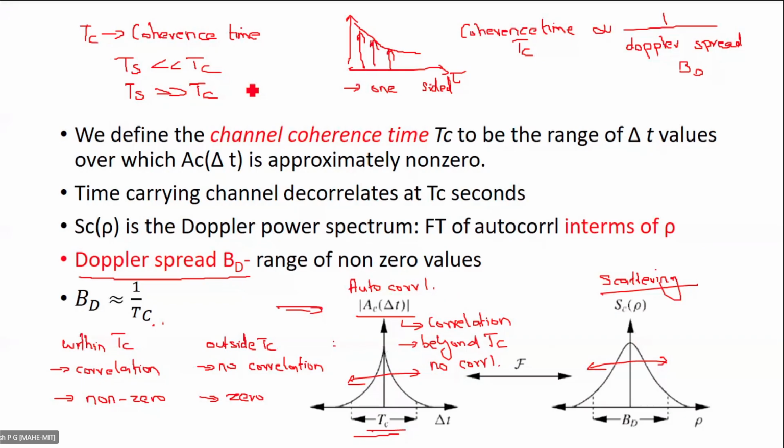So if the symbol time Ts is less than Tc, then do we have much variation? We'll be having much variation or we'll be having lesser variation? What is the output here if Ts is less than Tc?